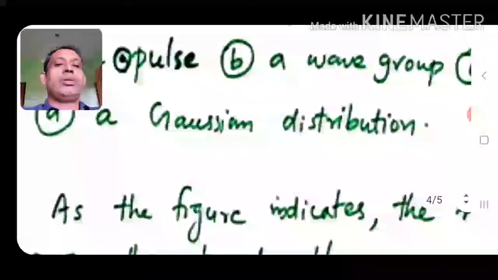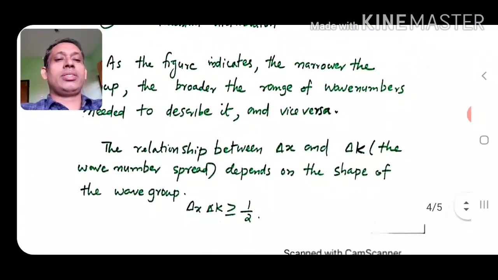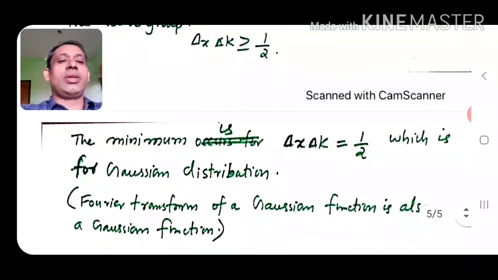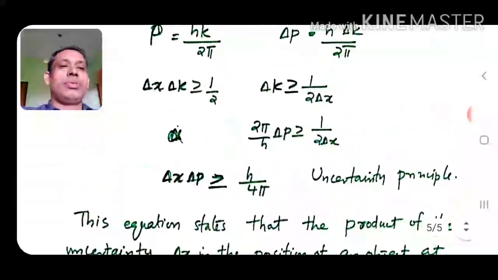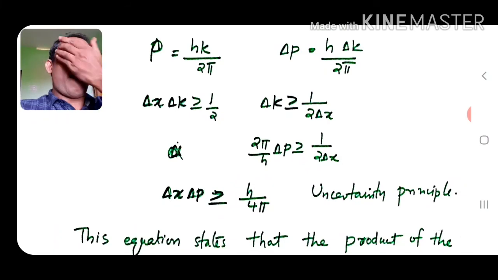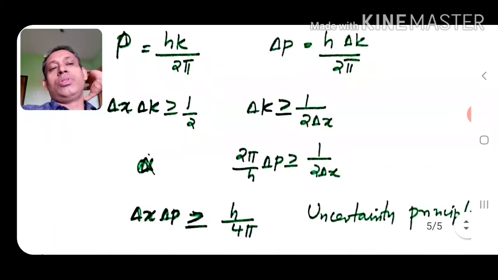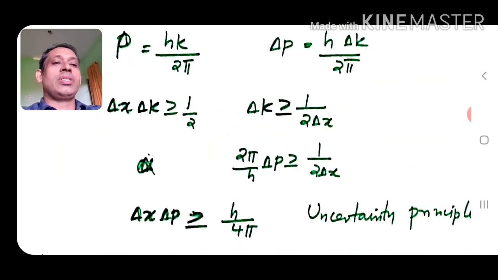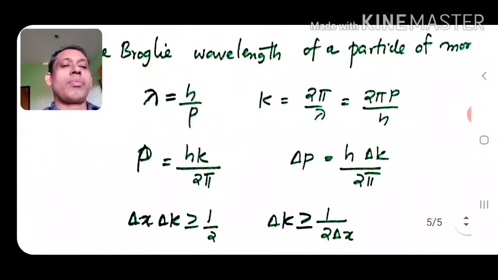Now from here we had seen that delta x delta k is greater than or equal to half. So we substitute for delta k, which is greater than or equal to 1 by 2 delta x.